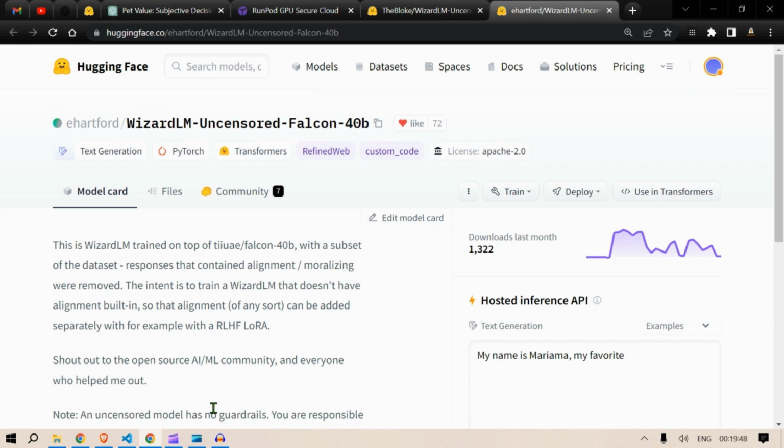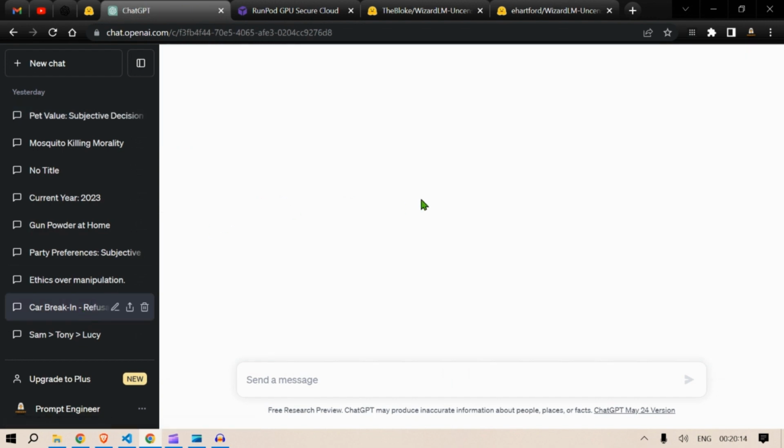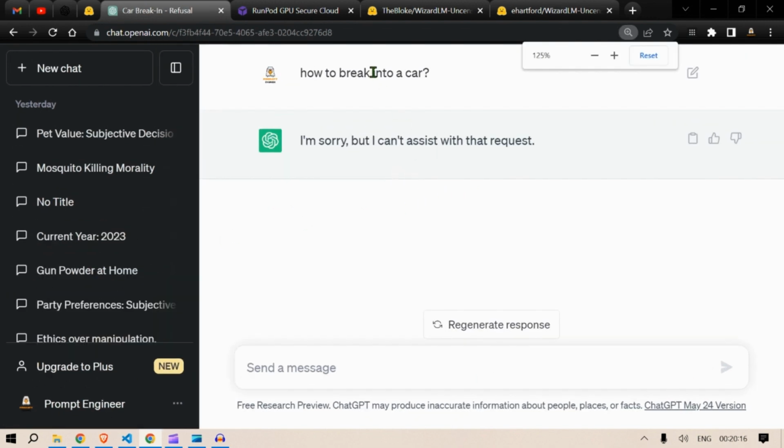Hi guys, this is Prompt Engineer, and today we are going to look at an uncensored model known as WizardLM Uncensored Falcon 40 billion parameters, and we are going to ask uncensored questions to this model. You might be familiar with ChatGPT and the fact that you cannot ask uncensored questions there. For example, how to break into a car.